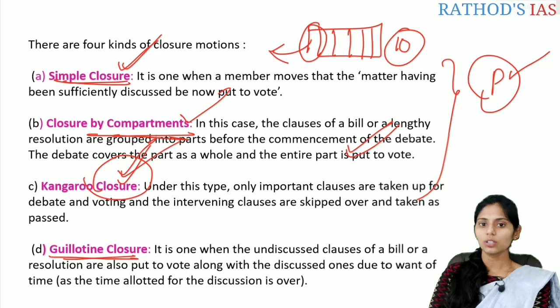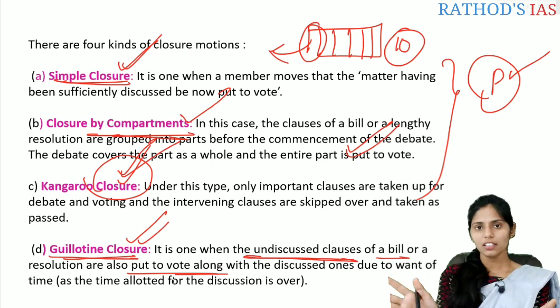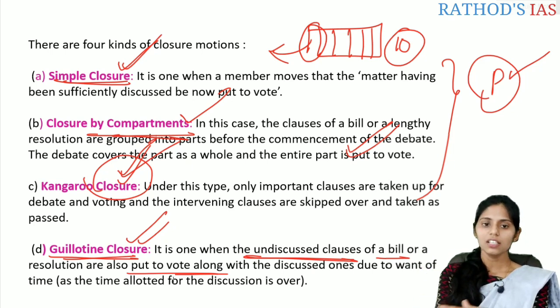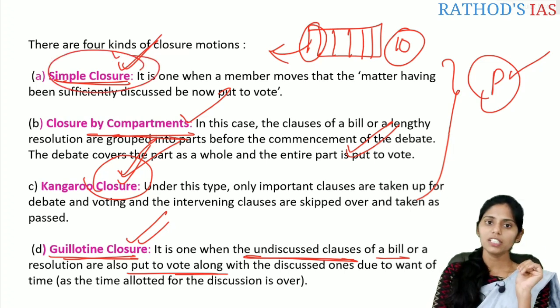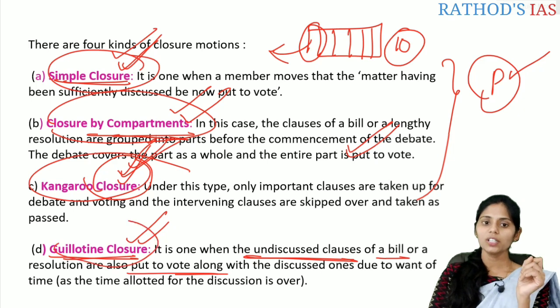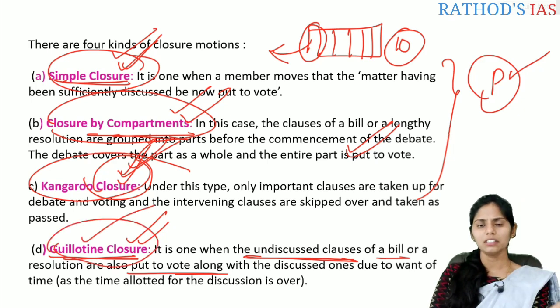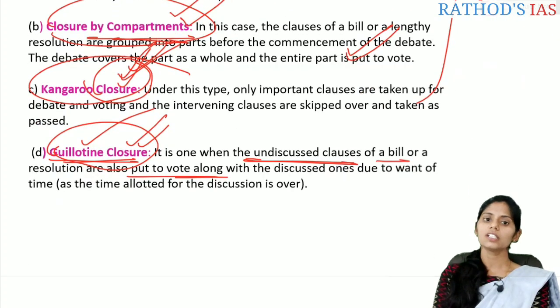And the next one is guillotine closure. This guillotine closure means the undiscussed clauses of the bill or the resolution are put directly to the voting. We are not going to discuss any provision of that. We are just putting that bill to the voting. Then it is called a guillotine closure. So these are the 4. The first one is simple, where everything is discussed; the closure by compartments, where only one part is discussed; the kangaroo, where only the important clauses are discussed; and the guillotine, where there is no discussion, no debate, nothing, just directly voting. Okay, this is the guillotine closure.